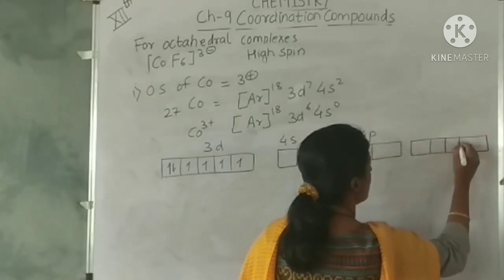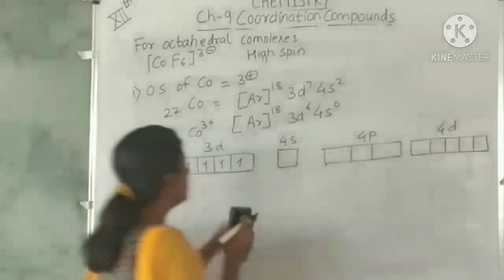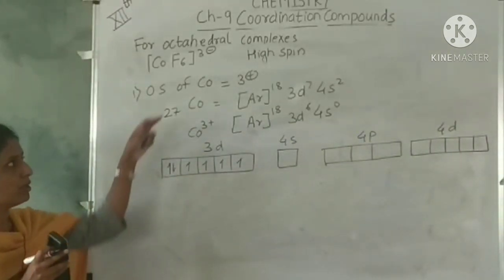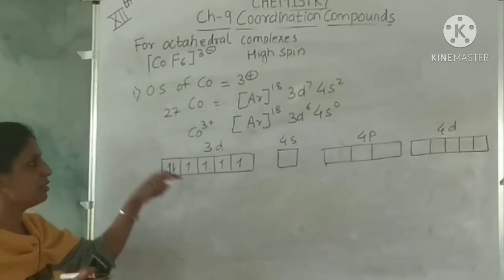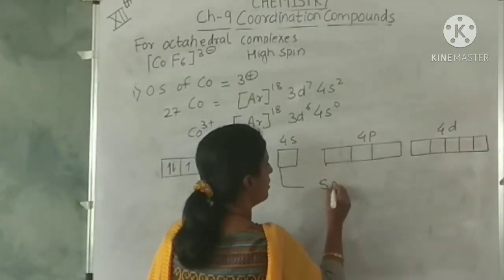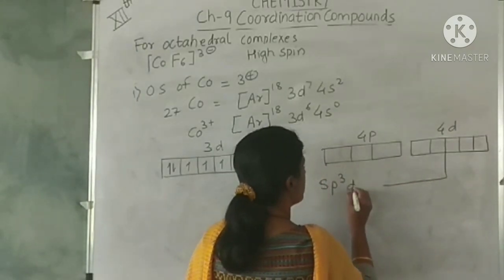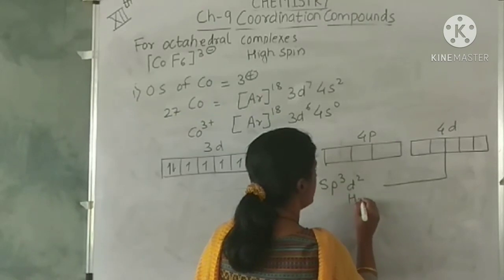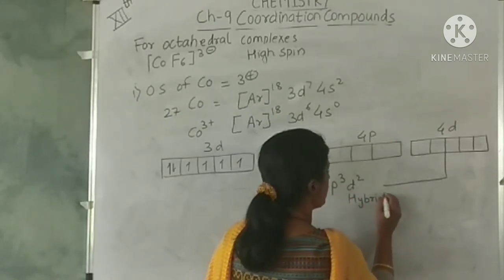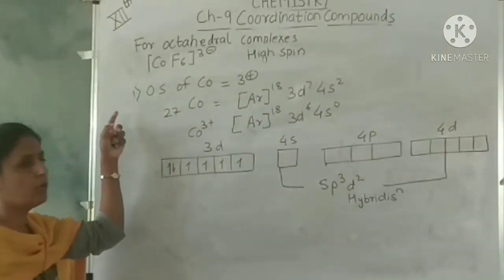Which orbitals will the metal take for hybridization? These electrons will not pair up because the complex is high spin. So now this sp3 and this d2 orbital, sp3d2 hybridization.